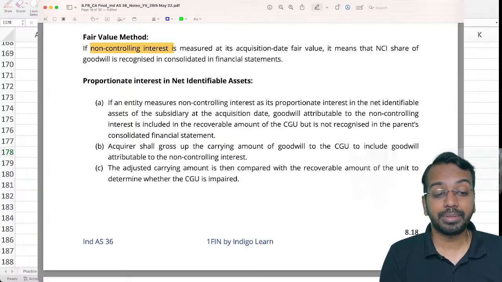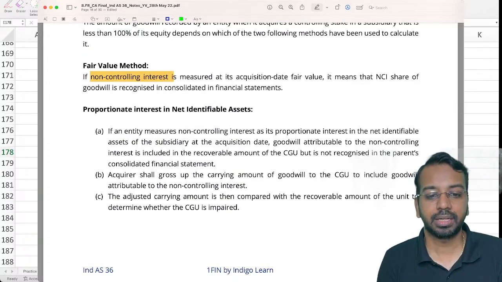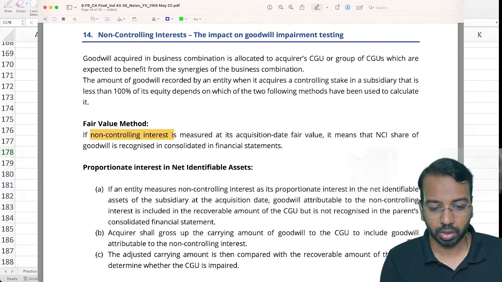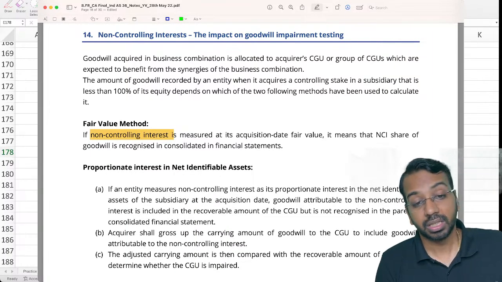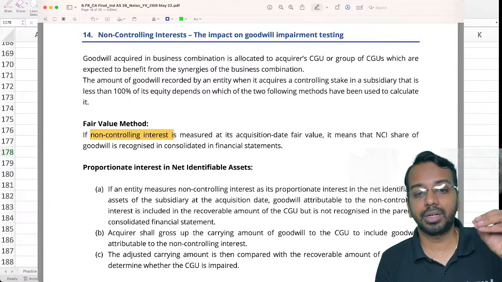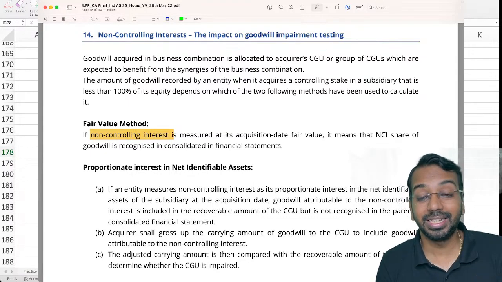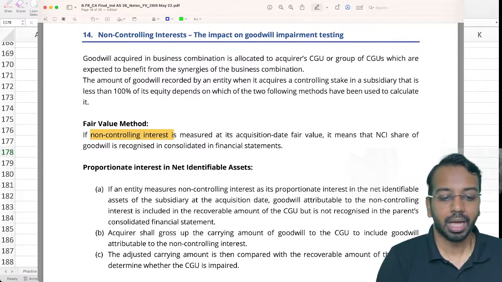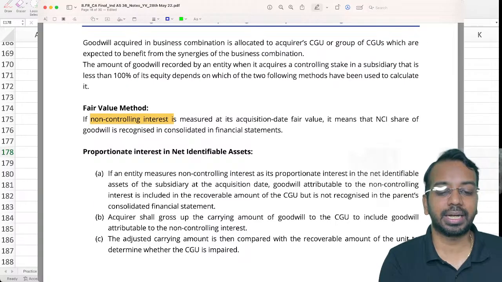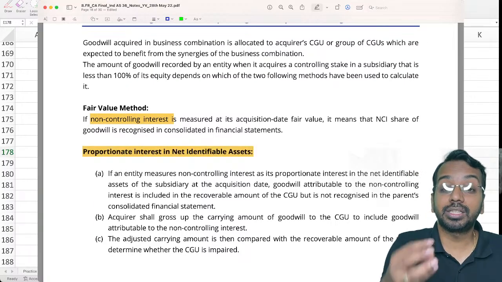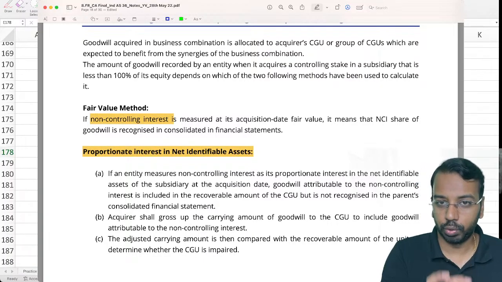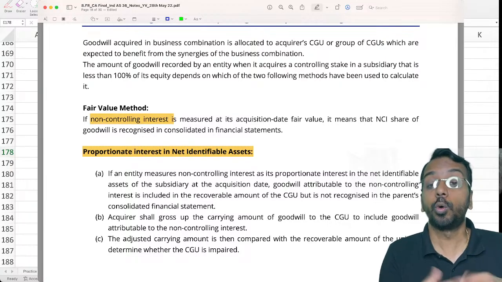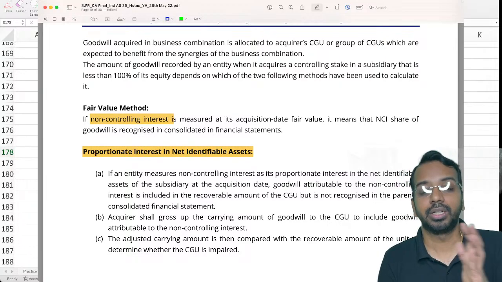Now, when I am testing a subsidiary for impairment, the subsidiary being my CGU in the consolidated financial statement, the recoverable amount of the CGU will include goodwill. But under this proportionate interest in net identifiable asset method, the goodwill is not captured in net assets. The goodwill is not reflected in the financial statements. Whose goodwill? The subsidiary's goodwill, the NCI's goodwill.